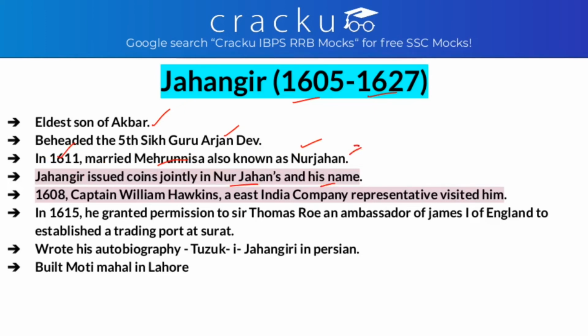So Noor Jahan is the first Mughal queen to have a coin in her name, as Jahangir issued coins jointly in Noor Jahan's and his name. In 1608, Captain William Hawkins, an East India Company representative, visited him. In 1615, he granted permission to Sir Thomas Roe, an ambassador of James I of England, and this permission was to establish a trading port at Surat.